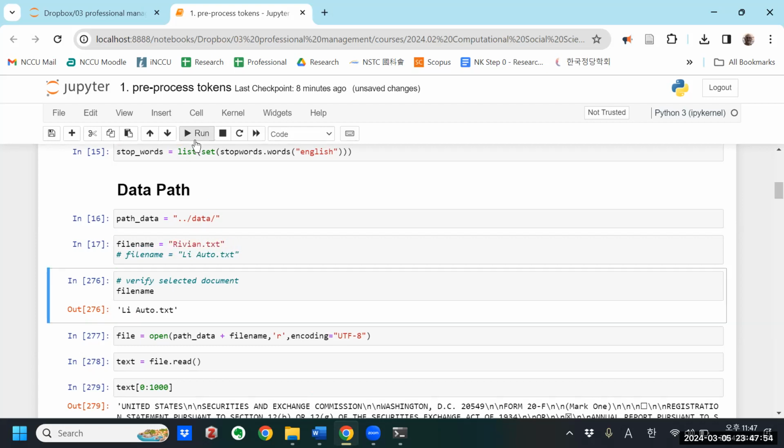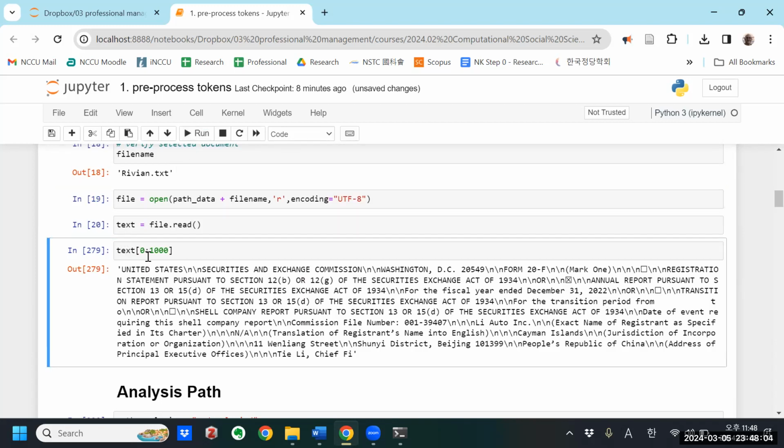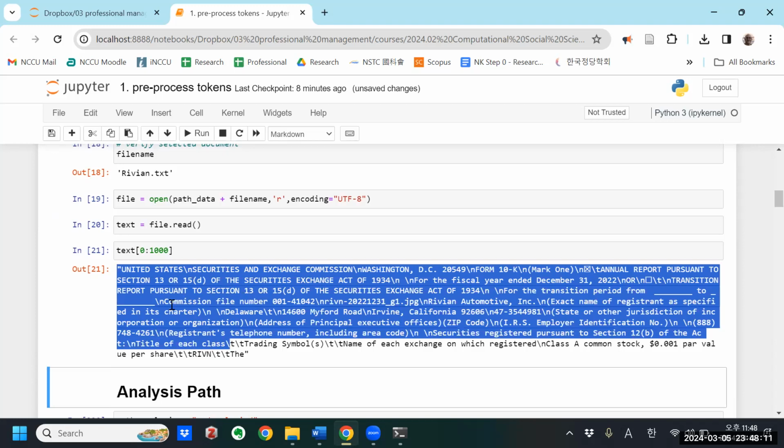So the file name will be Rivian. You can verify that here. Okay, so let's open the file, read the text from the file into a text variable, and let's look at the first 1,000 characters of that. So here are the first 1,000 characters of that text file.